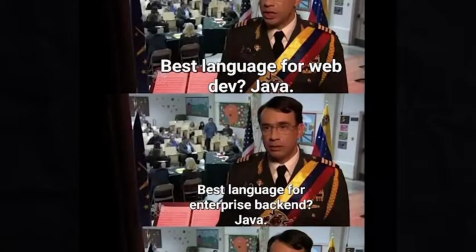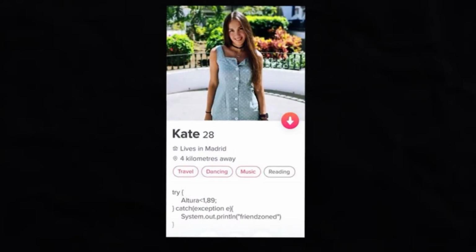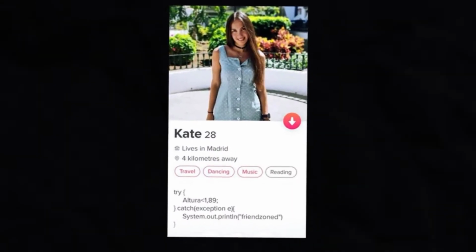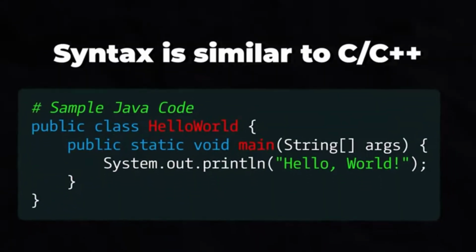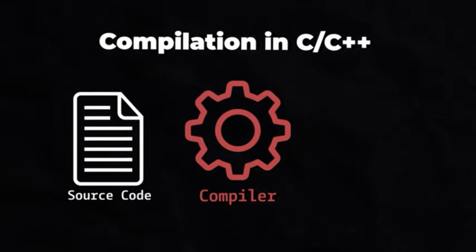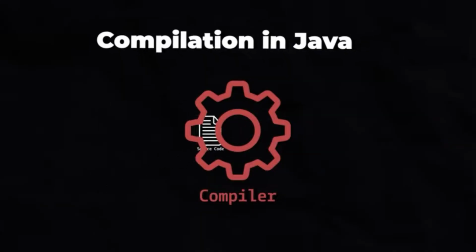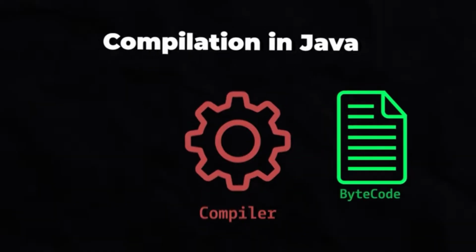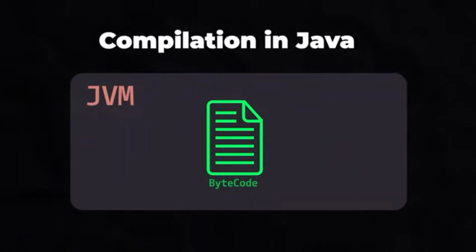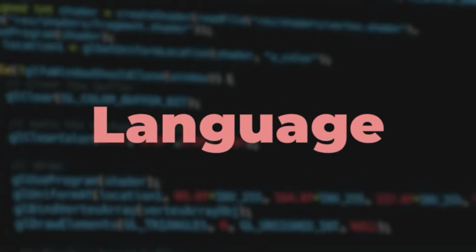Fast forward to today, Java is used everywhere, from Android development to web applications, gaming, embedded systems, and even on Tinder profiles, making it really important to learn Java. Its syntax is similar to C and C++ language, and the mantra of Java is write once, run everywhere, highlighting its platform independence. Unlike C or C++, where code is compiled into machine language, Java compiles source code into bytecode, which can run on any platform using the Java Virtual Machine. This unique feature makes Java both a compiled and interpreted programming language.